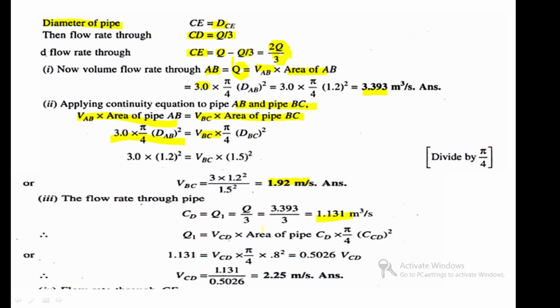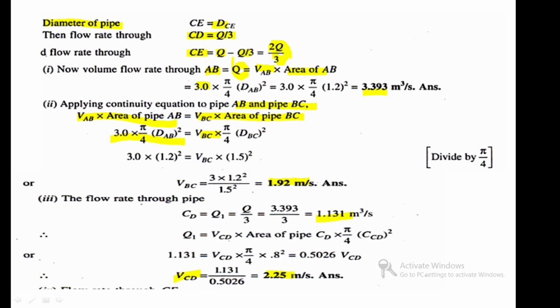So substitute here and find the value of VCD. Here the value of VCD is 2.25 meter per second. Okay, that is the velocity at CD.